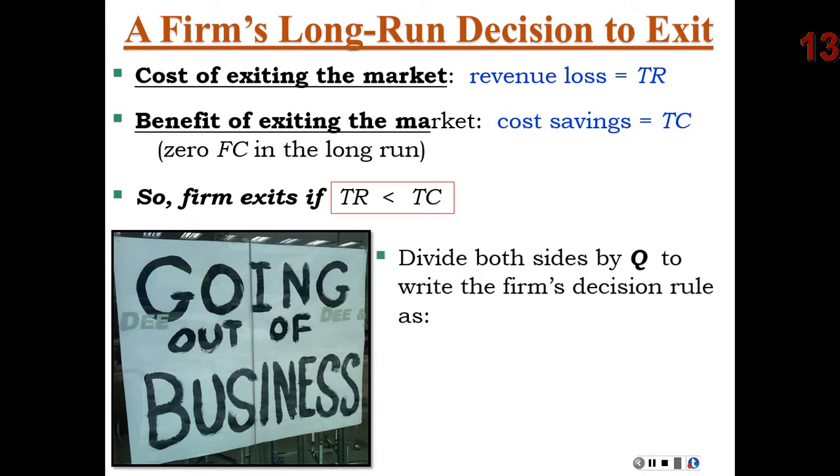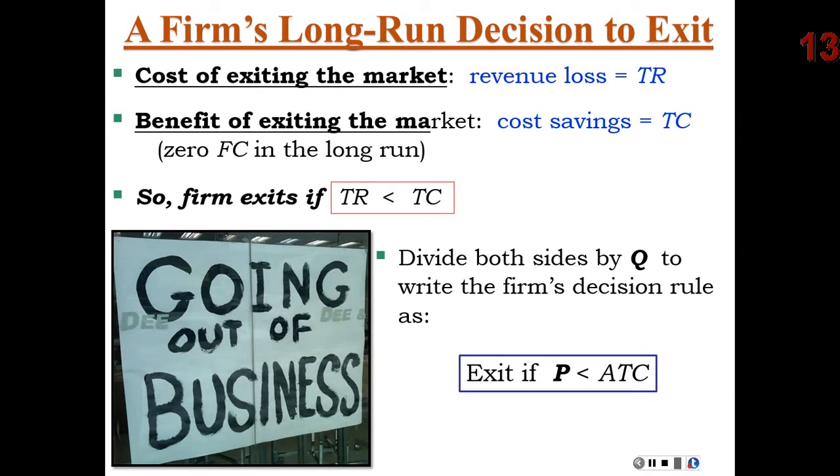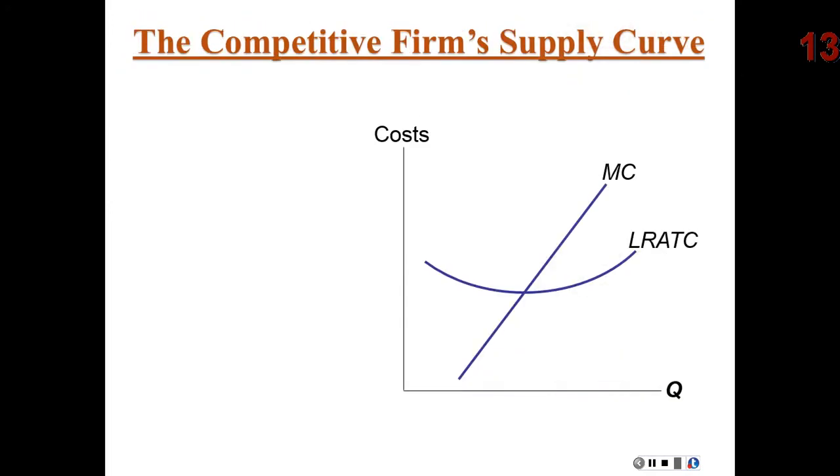If we divide both of these sides by quantity, total revenue divided by quantity becomes price, and total cost divided by quantity becomes average total cost. Therefore, our formal exit rule for a competitive firm is: when the price in the market falls below average total cost in the long run, this is a long run decision, then the firm would decide to exit the market.